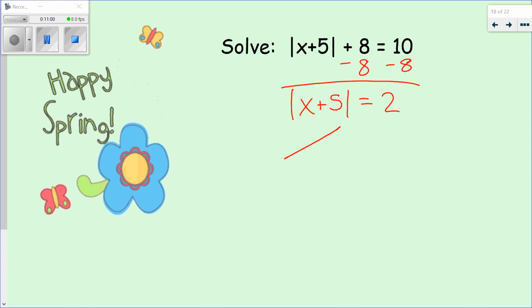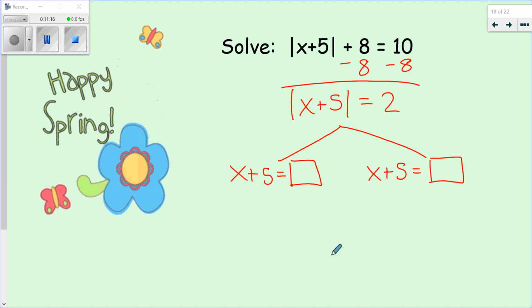So this is actually where I'm going to split it up into 2 pieces. So now I have x plus 5 equals, and x plus 5 equals, and I want you to fill in the blanks and continue to solve so you get your 2 solutions.